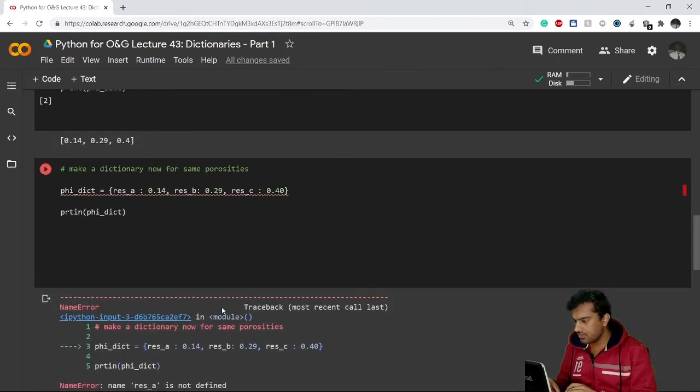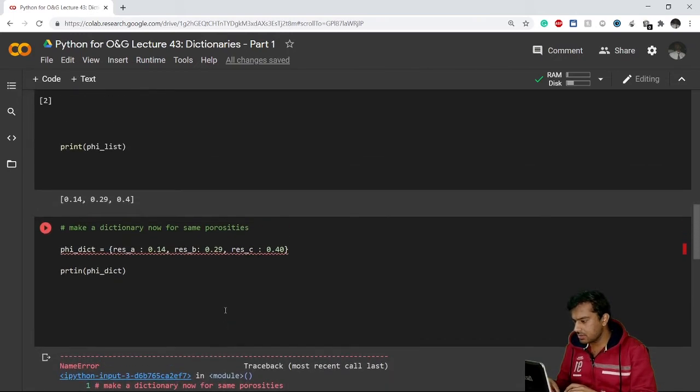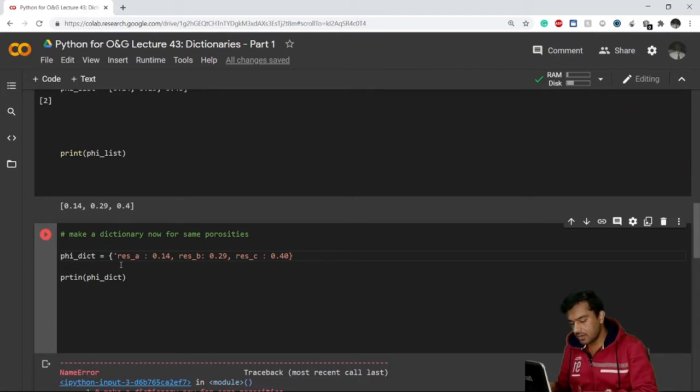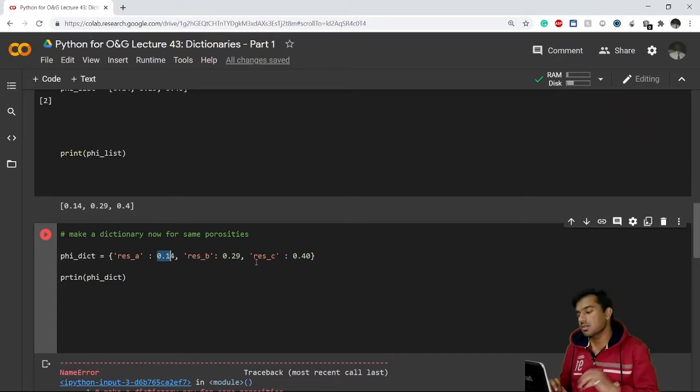it says reservoir A is not defined. Okay, I'm so sorry. Because this is a string, I'll have to put the keys inside single quotes. Single quote or double quote you can also use. And because these are float values, we don't need any quotes here. If our value were in string form, then yes, you should definitely use single or double quotes.